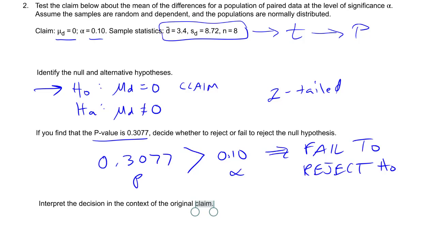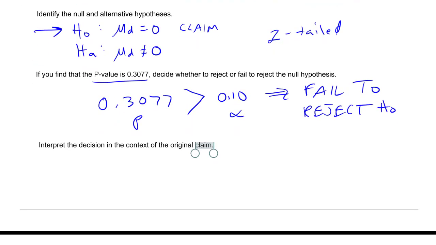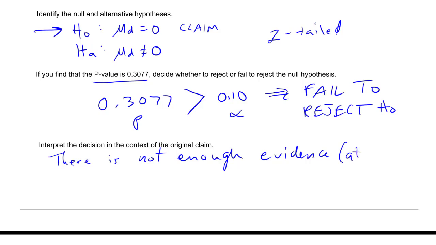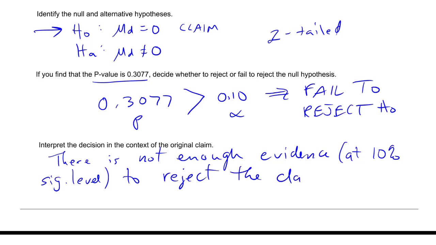Because we failed to reject H naught, the claim, it means that there is not enough evidence at 10% significance level to reject the claim that mu d equals 0. There we go.